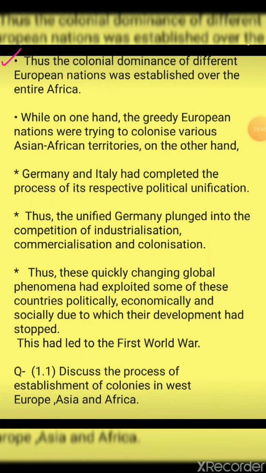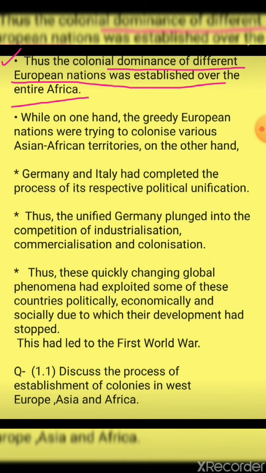Thus, the colonial dominance of different European nations was established over the entire Africa, right? We have seen the conference. What was the reason for doing the conference in Berlin in 1884-85? That was that the nations were being divided.